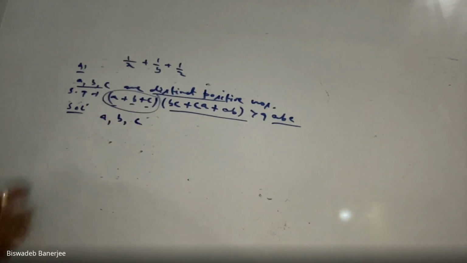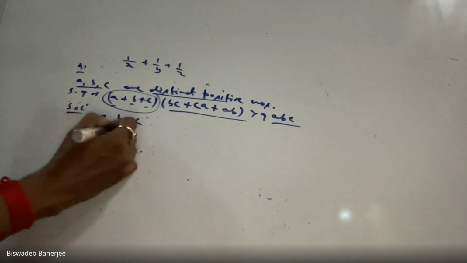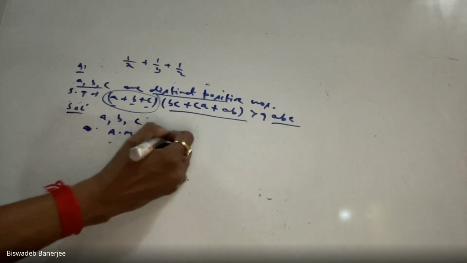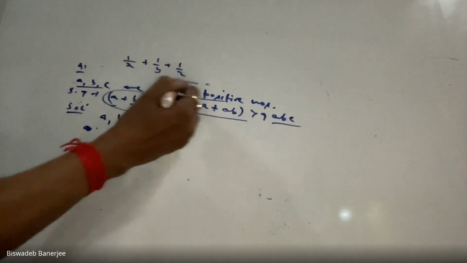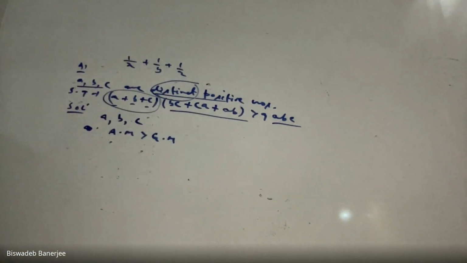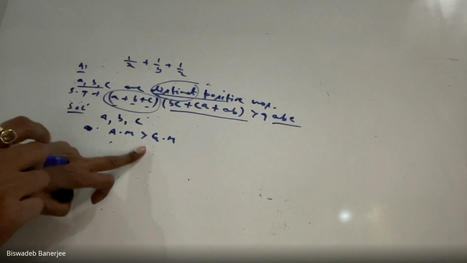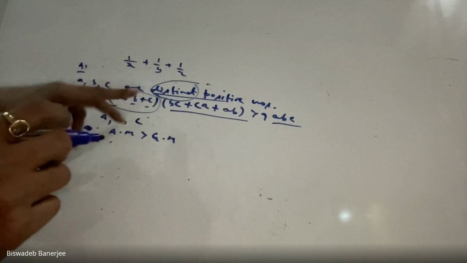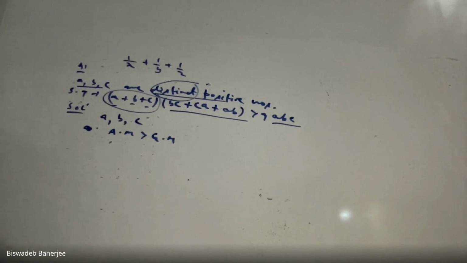Now we can use AM-GM inequality. How can we use it? If we calculate their arithmetic mean, we know AM is greater than GM. Note that strict inequality will hold because here A, B, C are given as distinct. Distinct means they cannot be equal, and if they cannot be equal, the strictly greater than sign holds. If it is not given that they are distinct, we shall use AM greater than or equal to GM. Just remember these two concepts. That's it. You can solve any question from this chapter.